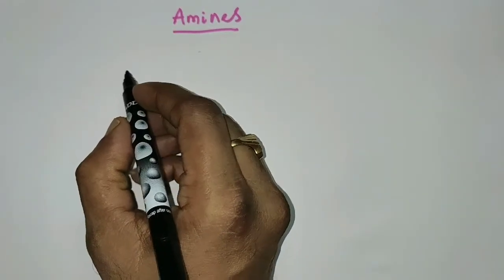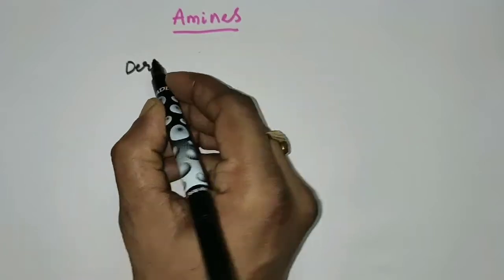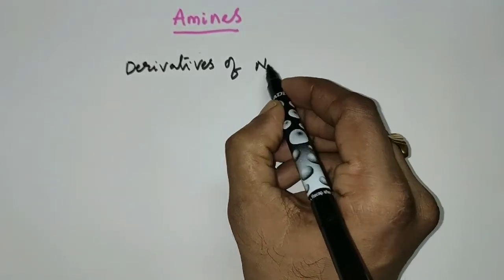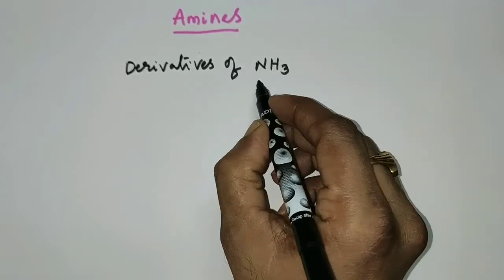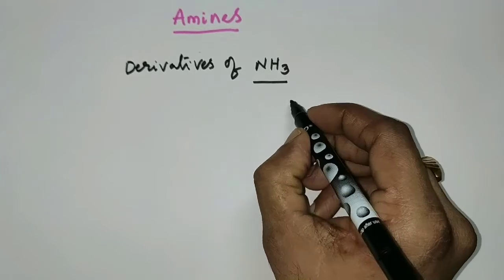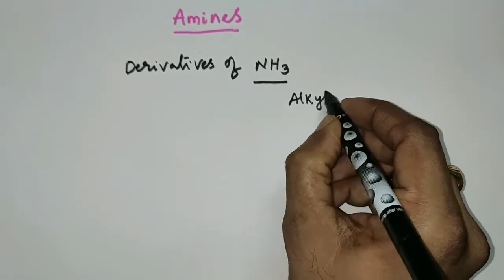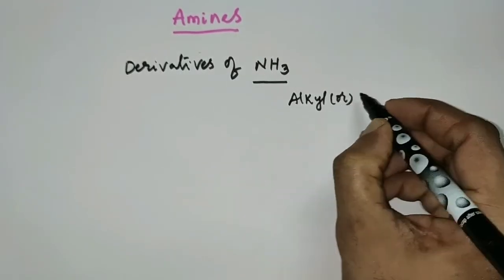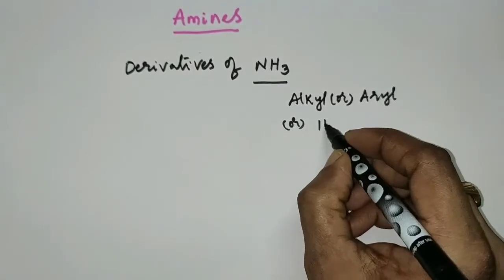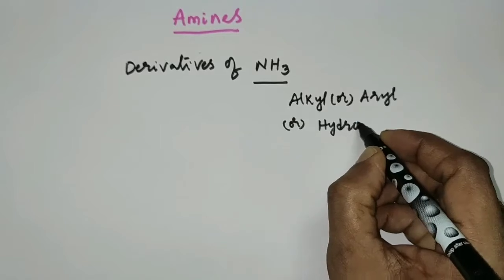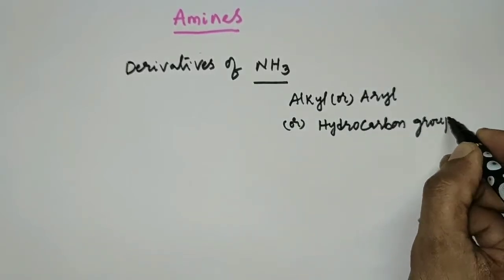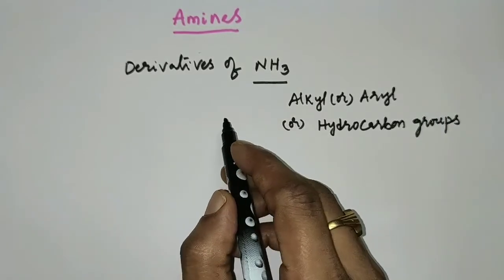Amines are considered as derivatives of ammonia. In ammonia, when the hydrogen atoms get replaced by groups like alkyl group or aryl group or any other hydrocarbon group, then we call them as amines.